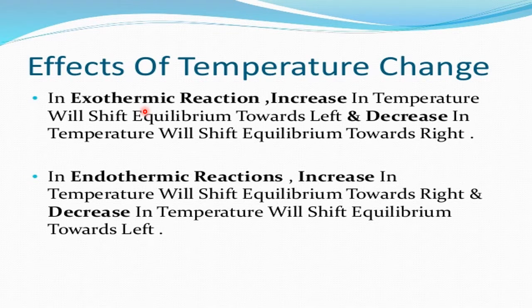Endothermic, where heat is absorbed. For exothermic, heat is on the RHS. It is given out along with the products, so it is taken as one of the products.